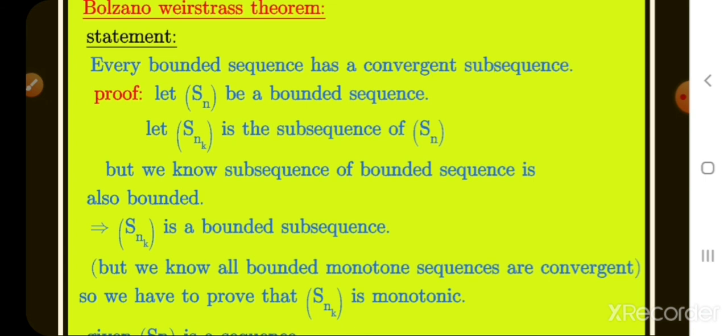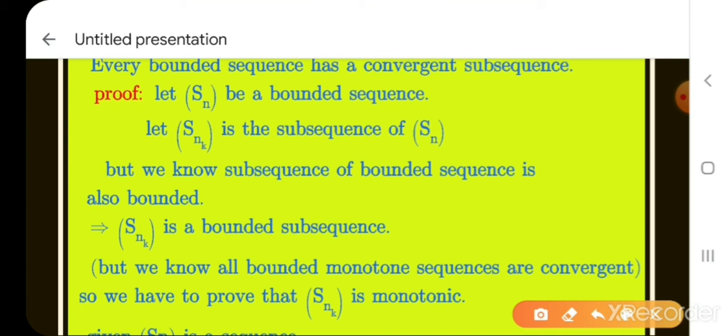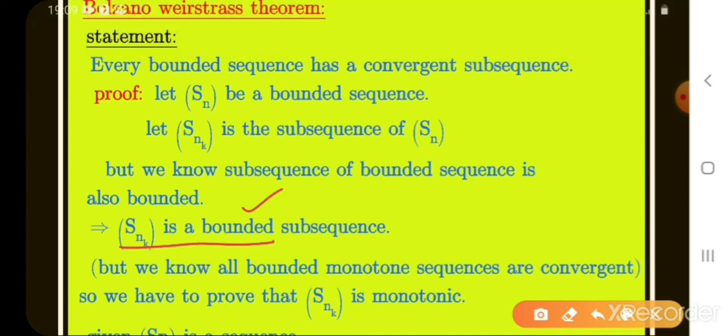What we have to show here is that the subsequence is convergent. If the sequence is bounded, then automatically the subsequence is also bounded. Already the sequence is bounded. Now we just show the subsequence is monotone. That means I write the previous theorem the same.